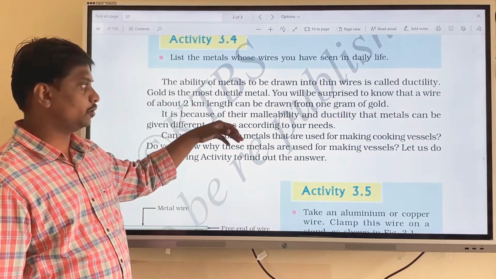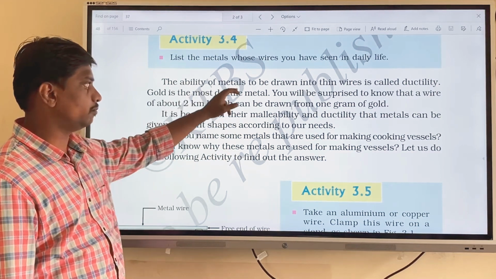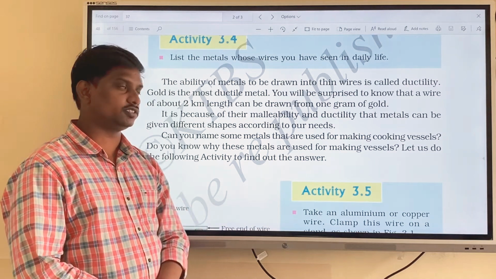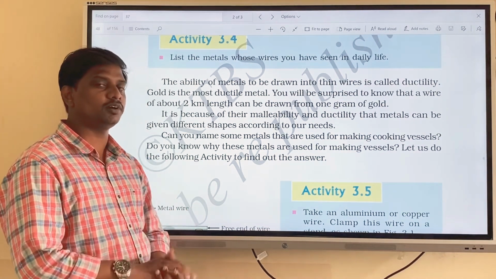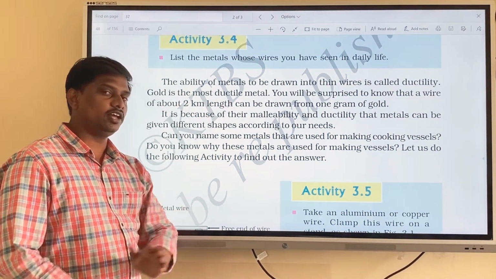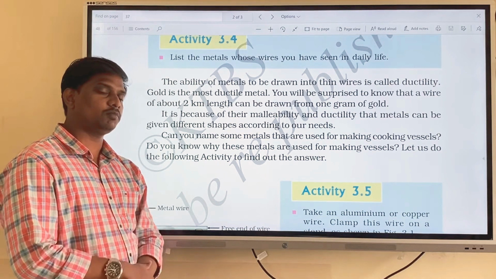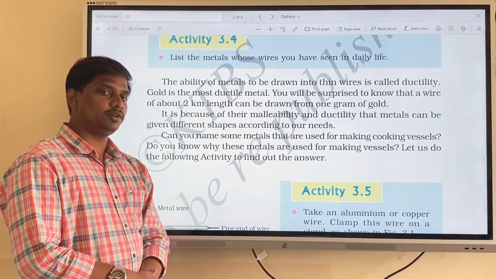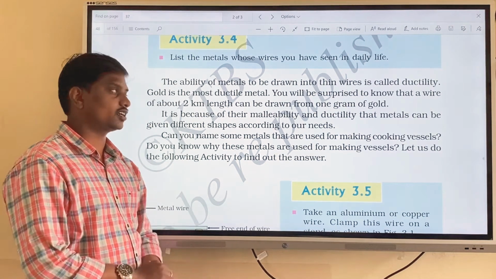The next physical property of metals is the ability to be drawn into thin wires, which is called ductility. Gold is the most ductile metal.